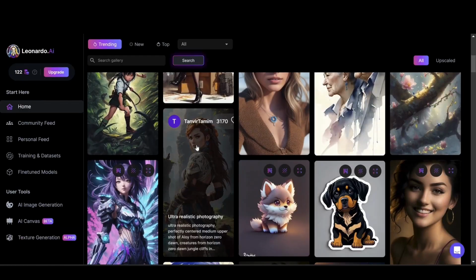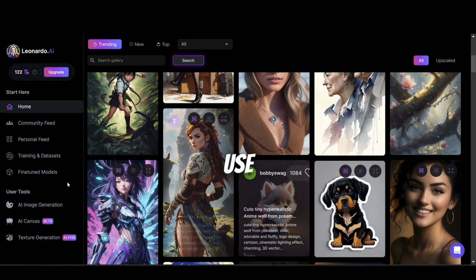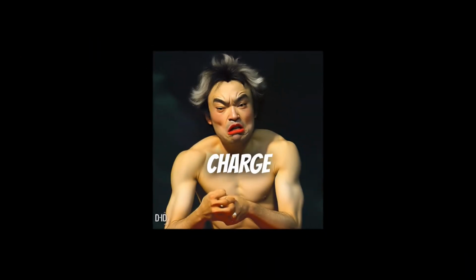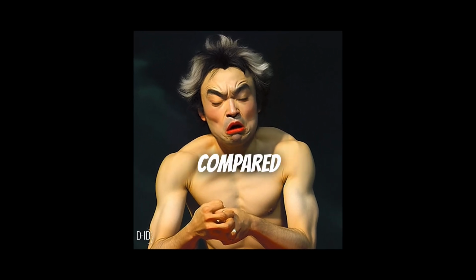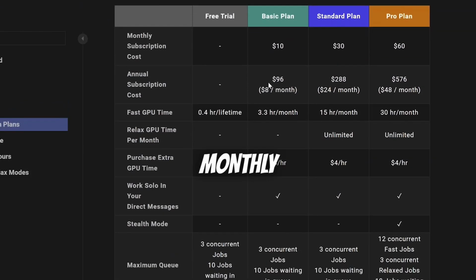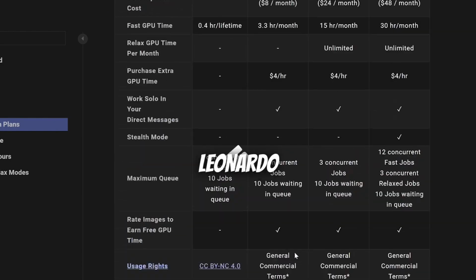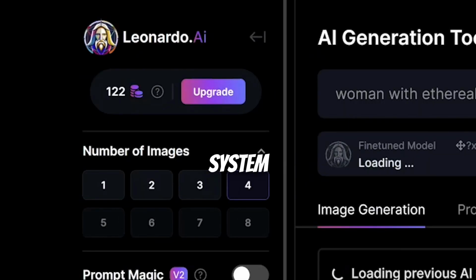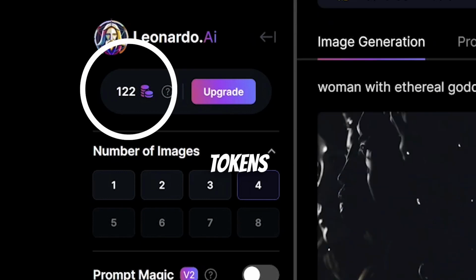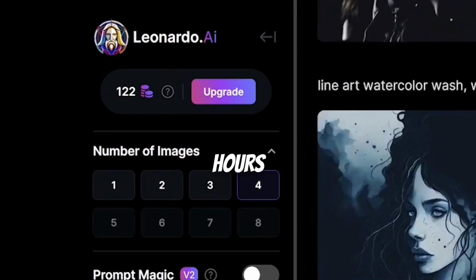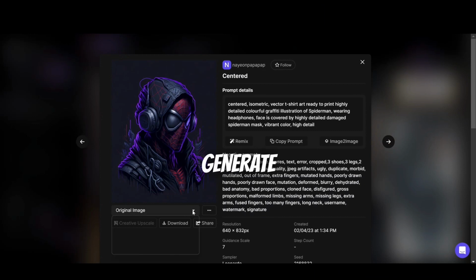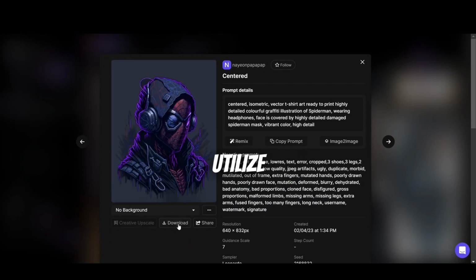One standout feature of Leonardo is the ability to use the generated images commercially free of charge. This is a game changer compared to Midjourney, which requires a monthly plan for commercial rights to the generated images. Leonardo operates on a token-based system where you receive 150 tokens that reset every 24 hours. Each token allows you to generate one image, providing you with tons of opportunities to create and utilize images for various purposes.